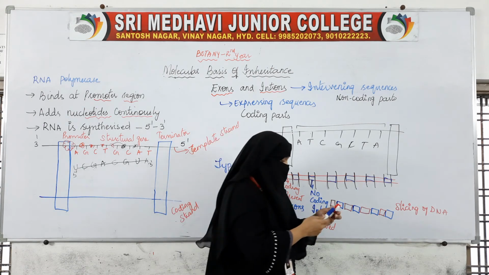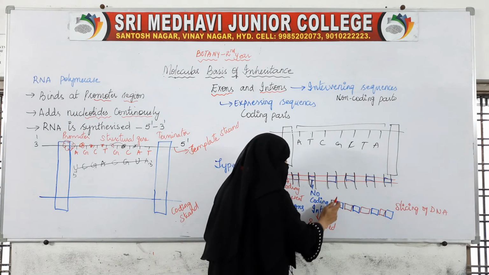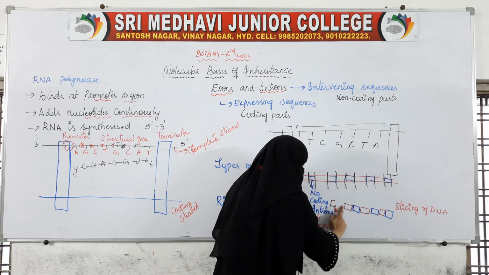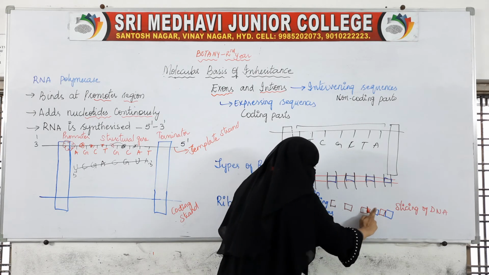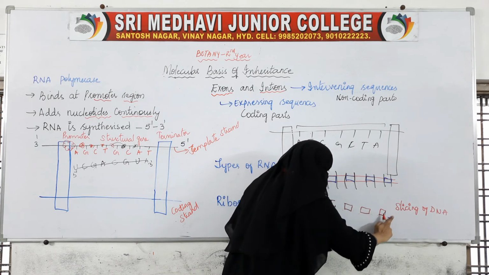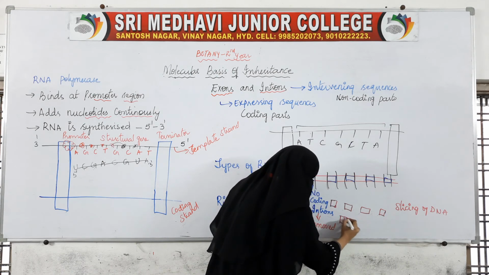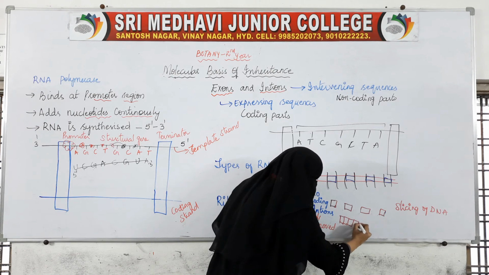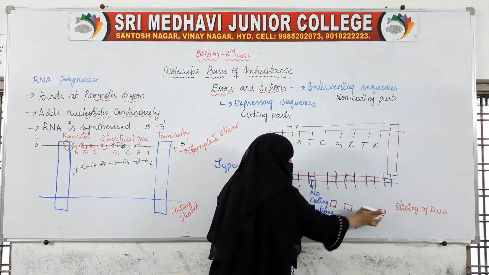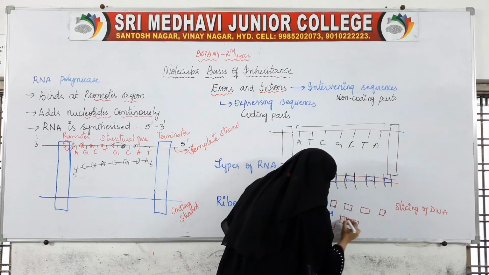After this is done, the introns will be removed. What is left is only the exons. Then all these exons will be joined together.